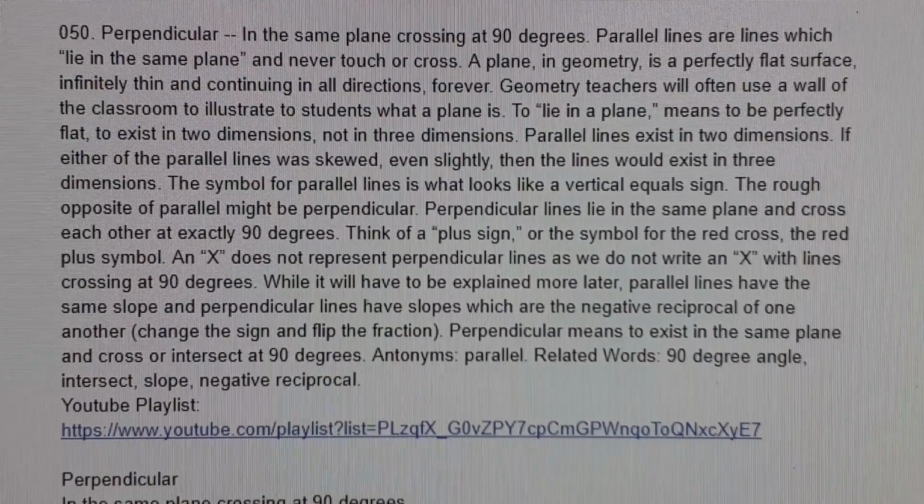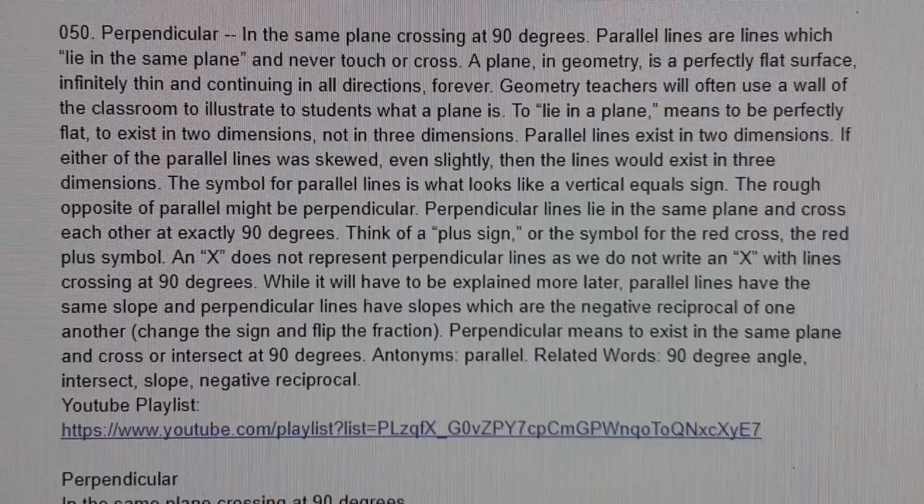cross at 90 degrees. While it will have to be explained more later, parallel lines have the same slope and perpendicular lines have slopes which are the negative reciprocal of one another (change the sign and flip the fraction). Perpendicular means to exist in the same plane and cross or intersect at 90 degrees.